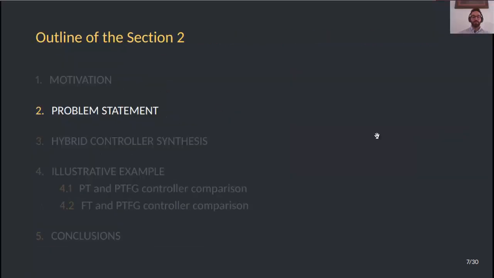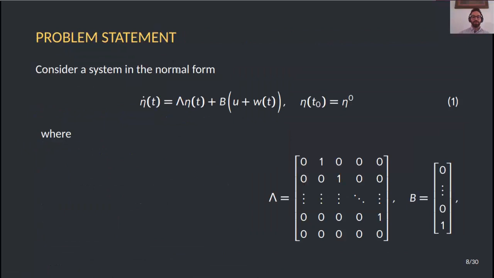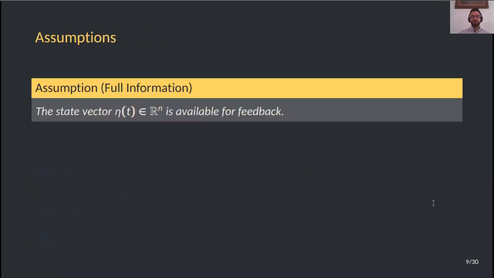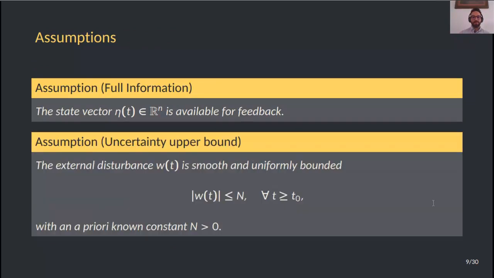In our problem statement, we will be considering a system in the normal form, where capital Lambda and b are given here, and eta is a state vector. Eta super 0 is the initial state vector. T sub 0 is the initial instant, U is a control input, and W collects uncertainties and disturbances. We will assume in the sequel that the state vector eta is available for feedback, and also that the external disturbance W is smooth and uniformly bounded by a known constant capital N.